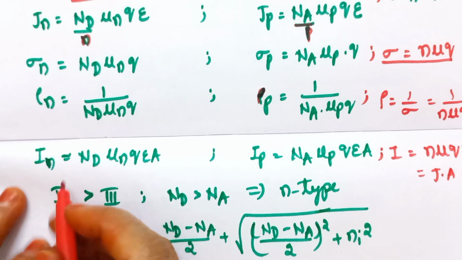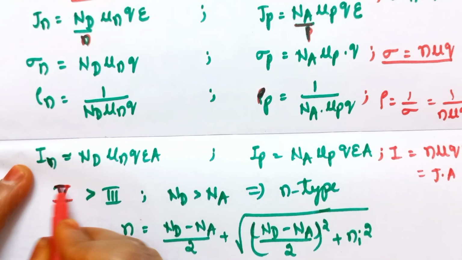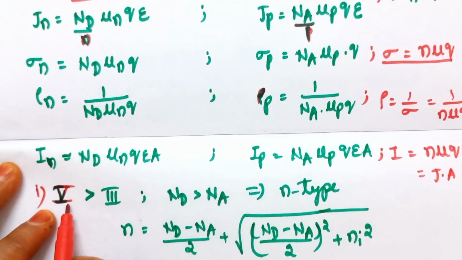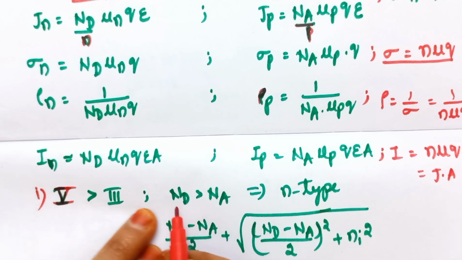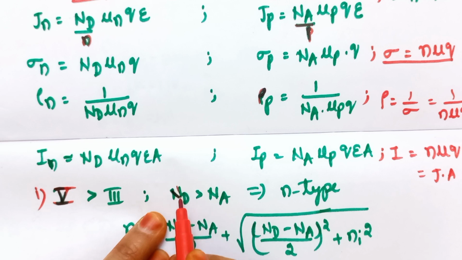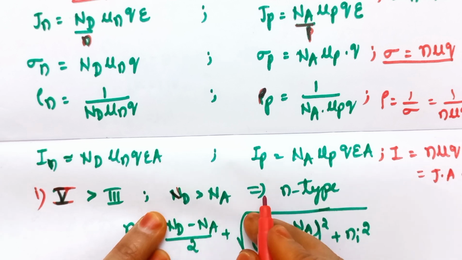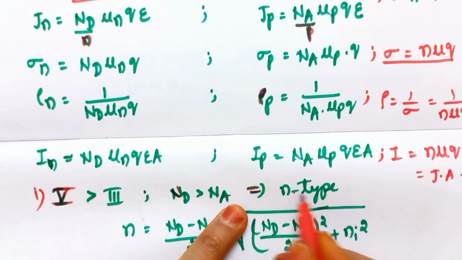So if we consider two possibilities, one of the possibilities is if the fifth group impurities added to the atom are greater than the third group impurities, that is Nd, the concentration of donors, is greater than the acceptor concentration, then it becomes an n-type semiconductor.